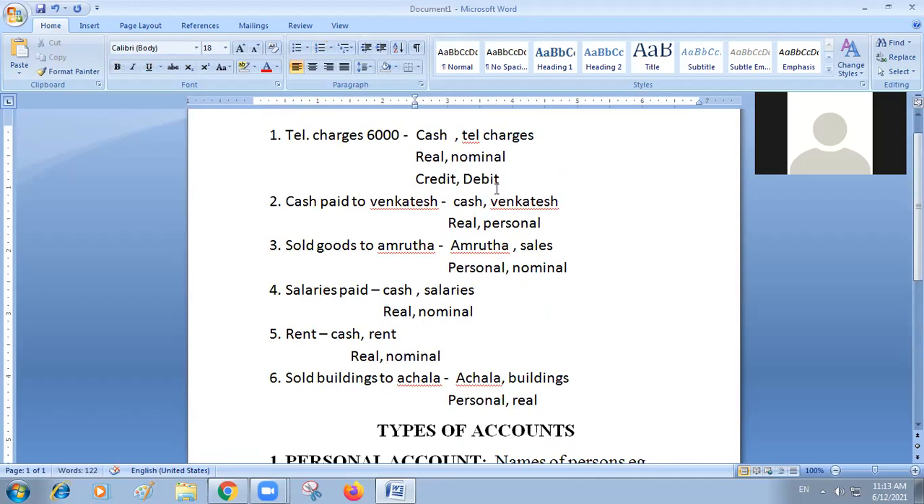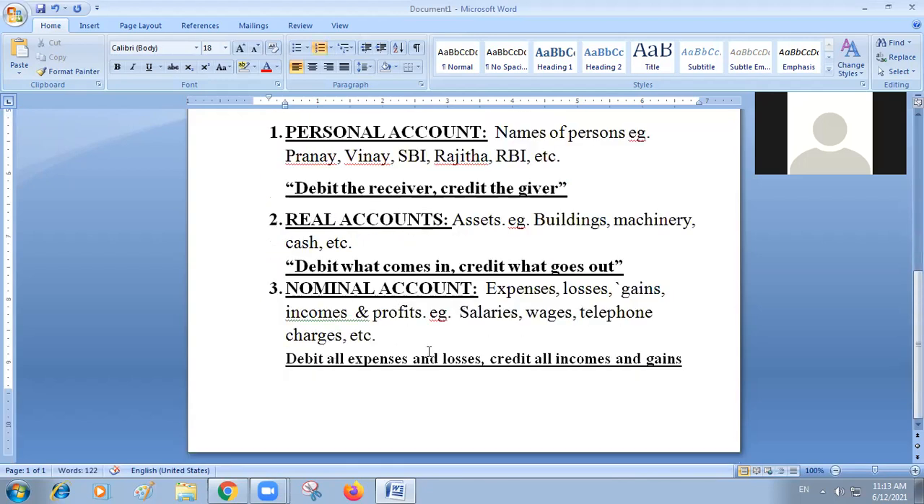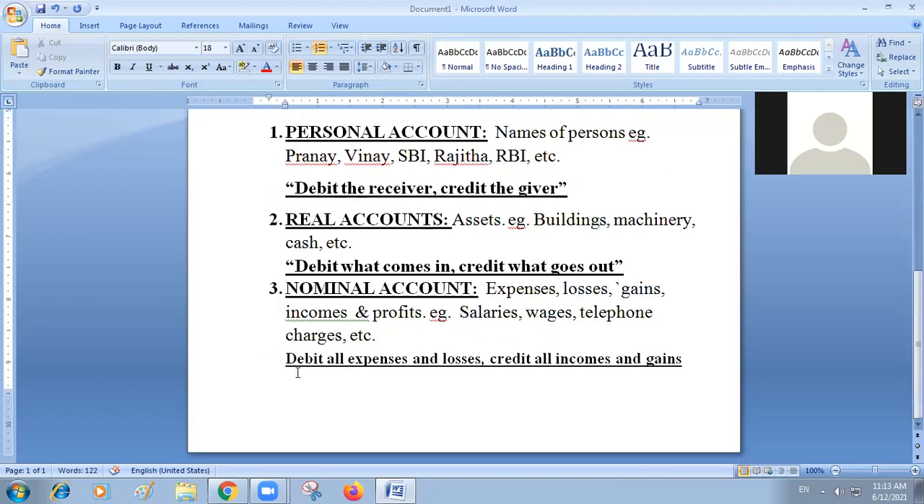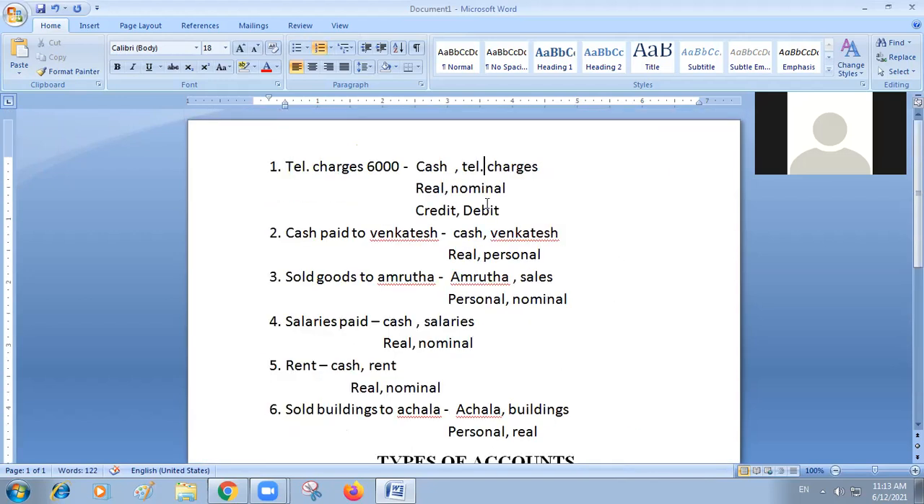Two credits are not going to be there, two debits are not going to be there. One credit means automatically another one is going to be debited. So we will cross check. Telephone charges fall under the nominal account. Verify the nominal account principle: debit all expenses and losses, credit all incomes and gains. Is it an expenditure for us or income for us? Telephone charges are an expenditure. So that is why we debited telephone charges. Did you understand? Yes, sir.